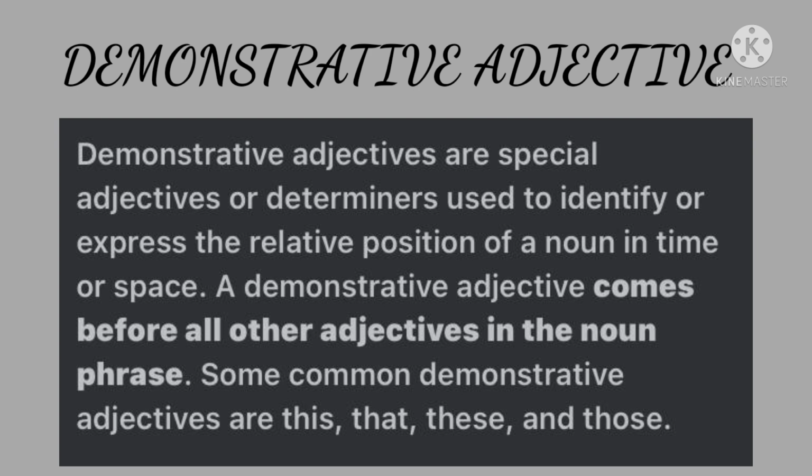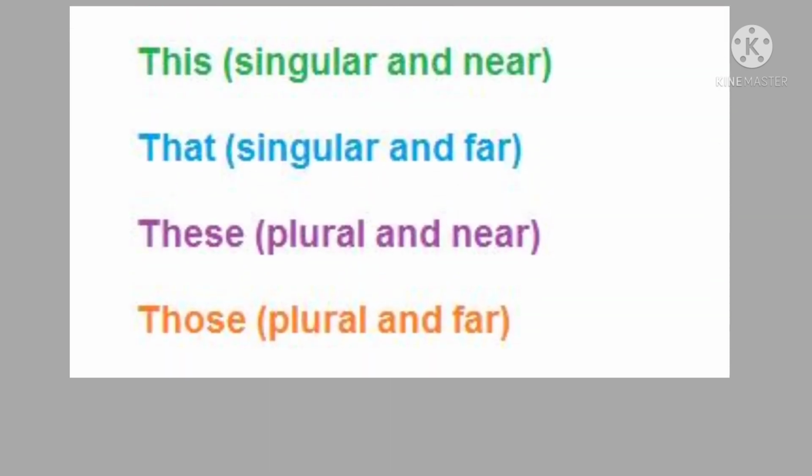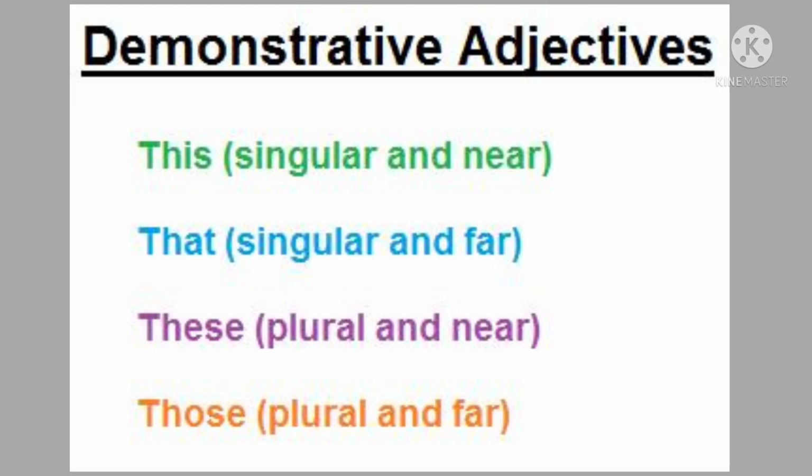This book, that book. This is for singular, for nearby. That is also singular, but for far off things. These is plural for nearby things. Those is plural for far away things. Clear? This, that, these, those.